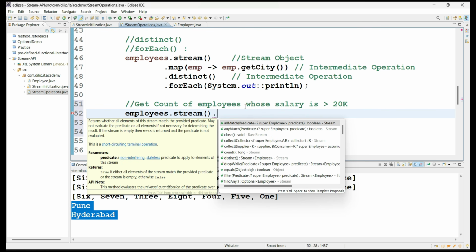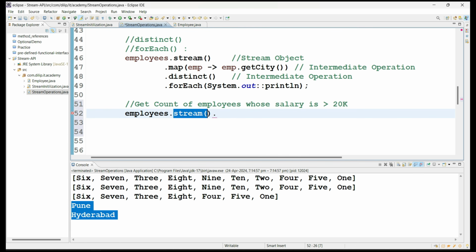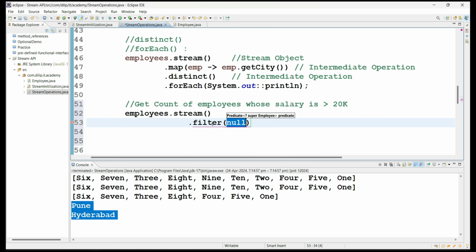So what is our requirement, guys? Here it is very clear: we have to get the number of employees whose salary is greater than 20,000. So how to do that? First thing is, this stream object contains which objects internally? Employee objects. So from that, what can we do now? First, let's get those whose salary is greater than 20,000.